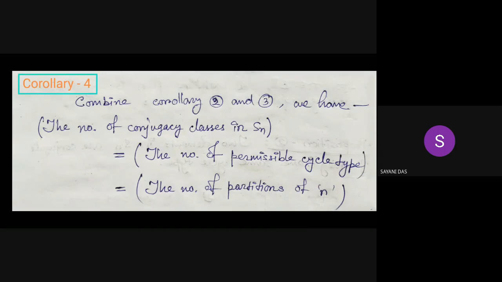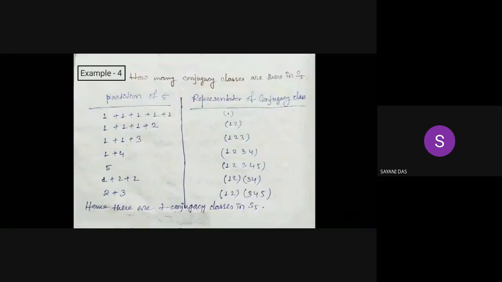Okay. Because the cycle type has a definition n1 less than or equal to n2 and so on, a decreasing chain, and actually this is equal to a partition of n. It is obviously uniquely defined by the partition of n. So Corollary 4 says that the number of conjugacy classes is equal to the number of partitions of n. So let's see with an example how many conjugacy classes there are in S5.